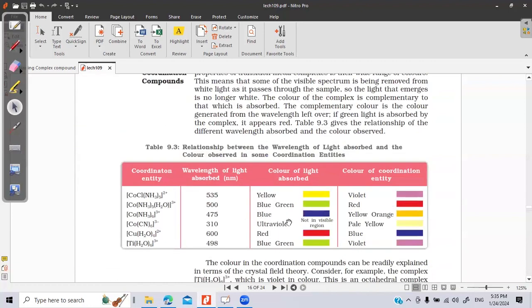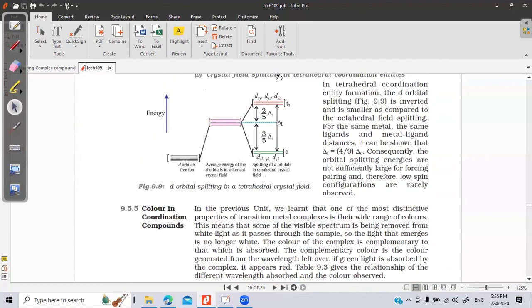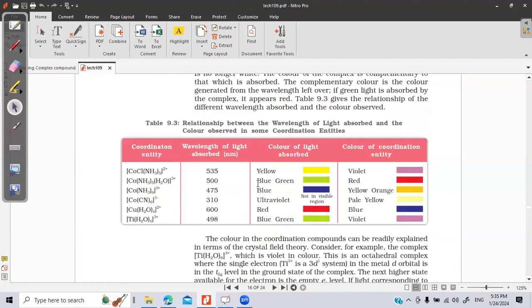Why are the complexes colorful? We just discussed that there is a d to d transition. In doing so, they absorb certain frequencies available from the sunlight, and a few frequencies are not absorbed. The ones which are absorbed do not get reflected back. The ones which are reflected back impart that color to the complex.